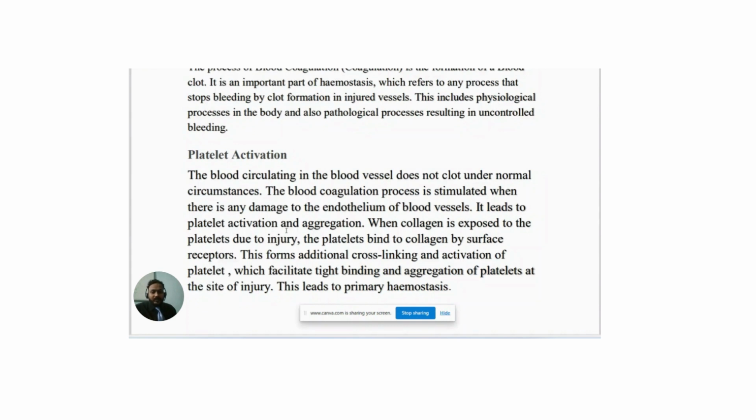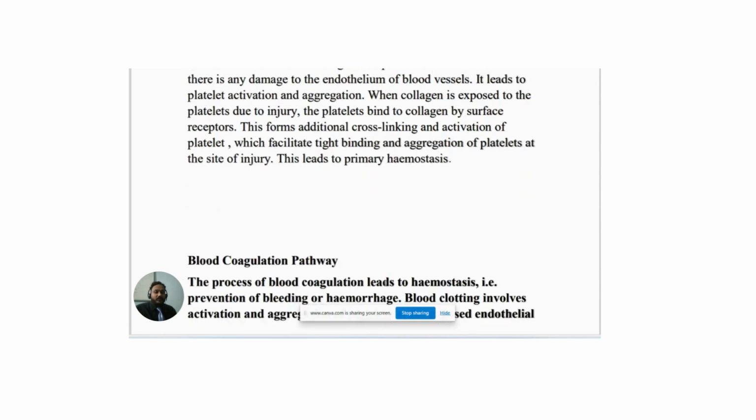When collagen is exposed to the platelet due to injury, the platelet binds to the collagen by a surface receptor. This forms additional cross-linking and activation of platelets, which facilitate tight binding and aggregation of platelets at the site of injury. This leads to primary hemostasis.